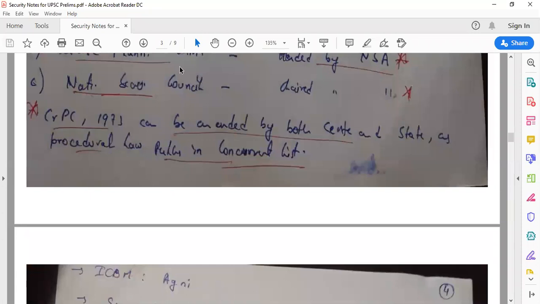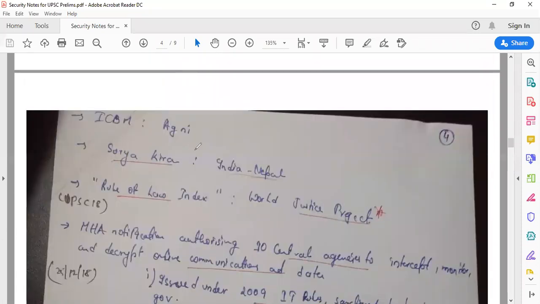So Surikaran is another exercise which happens between India and Nepal. Surikaran is a military exercise which happens between India and Nepal. So don't forget these exercises. These are very important exercises, and there's a very high probability of these exercises coming. Right? So Surikaran is an exercise which happens between India and Nepal.